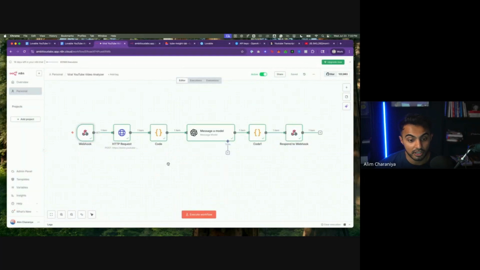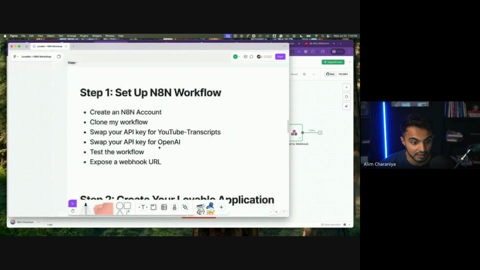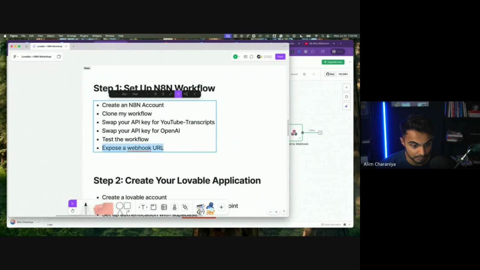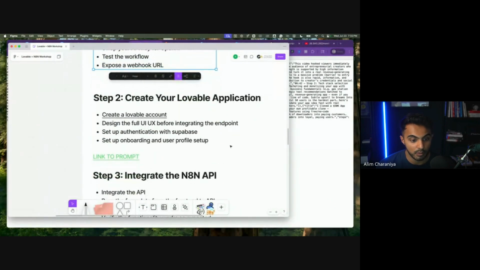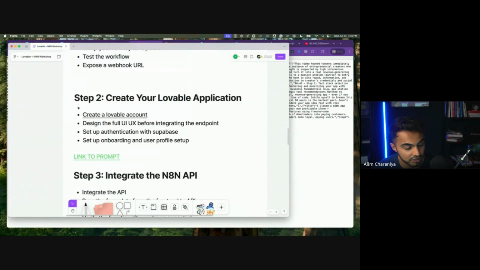So now that we are done with the back end, the next step is to expose that webhook URL, which we've done right here. This is the webhook URL that we're exposing. And now we want to create our Lovable application. Step one is to create a Lovable account, design the full UI UX before integrating the endpoint, set up authentication with Supabase, set up onboarding and user profile setup.